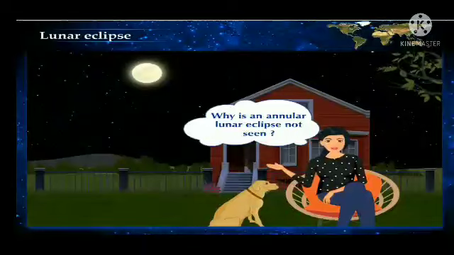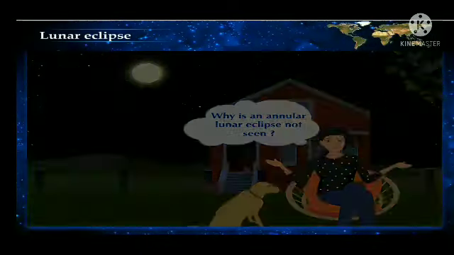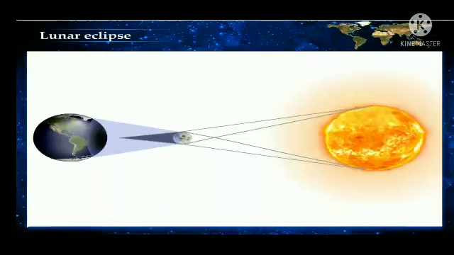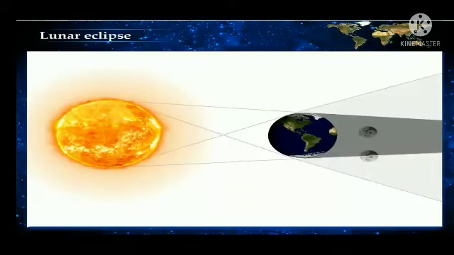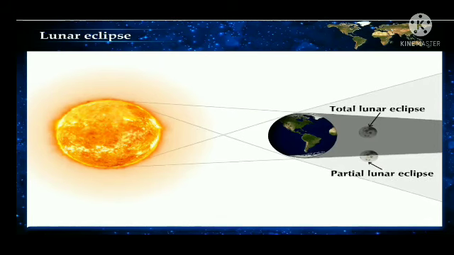Why is an annular lunar eclipse not seen? When the moon is in apogee position, its dark shadow does not fall on the earth. At this time, annular solar eclipse occurs. But since the size of the earth is much bigger than the moon, however far or near it is from the earth, the shadow of the earth will always fall on the moon. As a result, only total or partial lunar eclipse is experienced from the Earth.